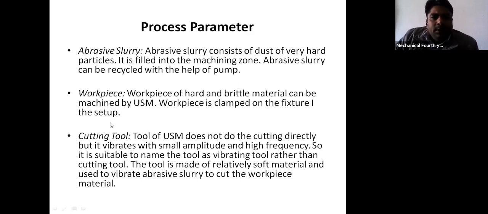Now the third parameter is your cutting tool. The tool of USM does not do the cutting directly, but it vibrates with small amplitude and high frequency. So it is suitable to name the tool as a vibrating tool rather than a cutting tool. In USM, the tool is not responsible for the cutting action.